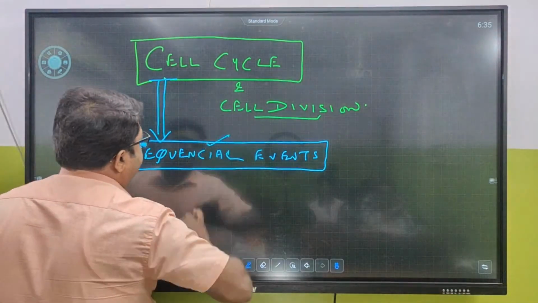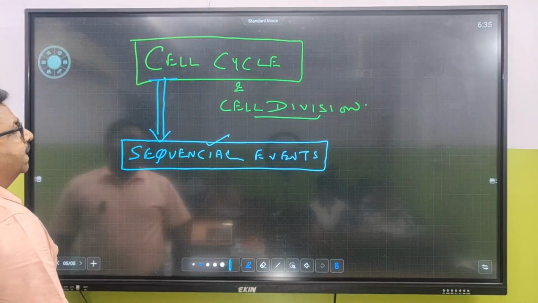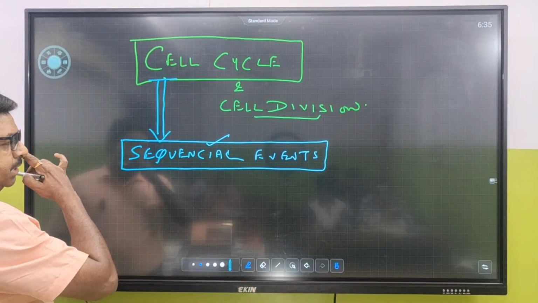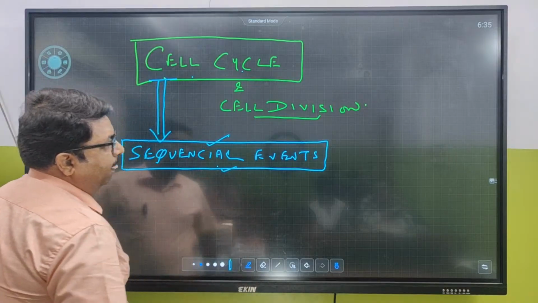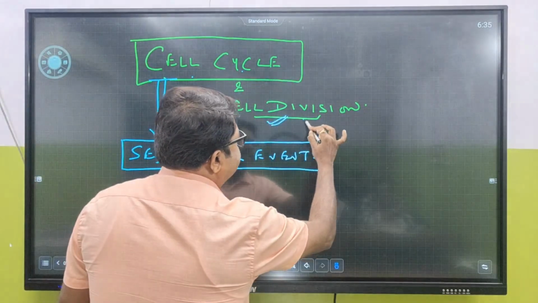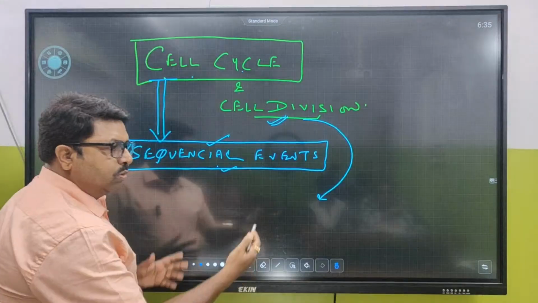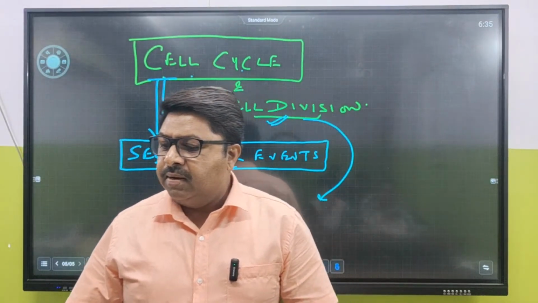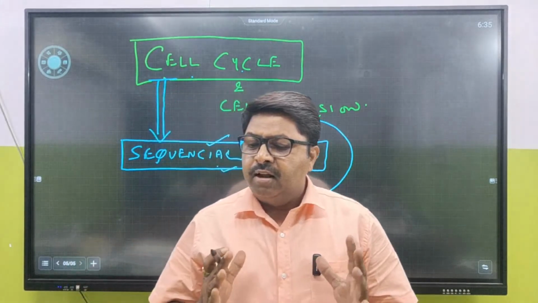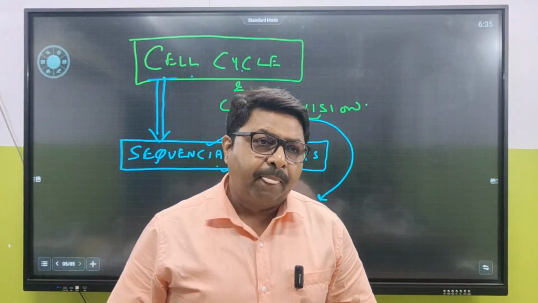Sequential events. Cell cycle and cell division. So what is a sequential event? Cell cycle is a sequential event. And what is cell division? Cell division, normally we know that it helps in the increase in the number of cells.